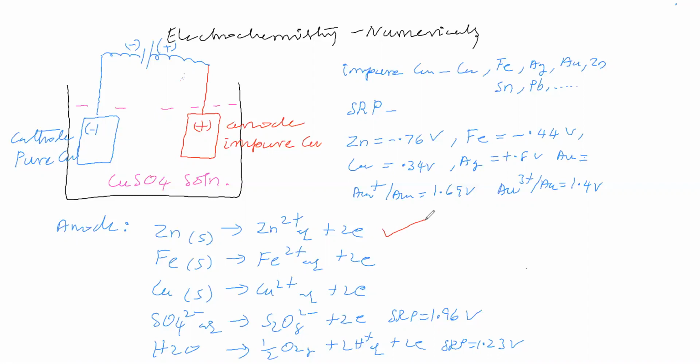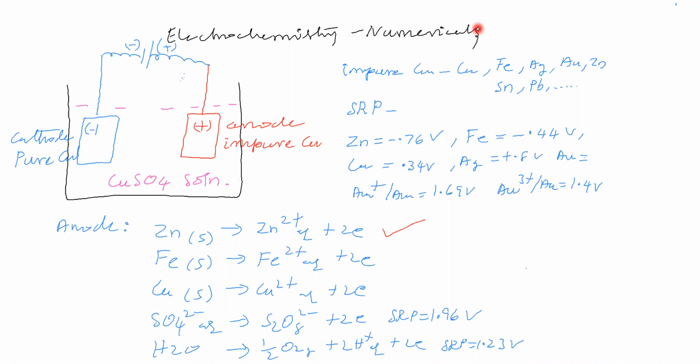Impure copper we have to convert into pure copper. That means we have to remove all the impurities. We have to leave only copper. We have to keep only copper. We have to remove the impurities. For that sake only, we have come for this electrolytic process. In order to remove these impurities, we have come for this electrolytic process.